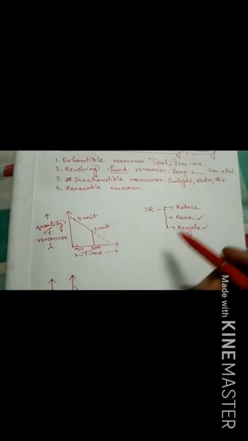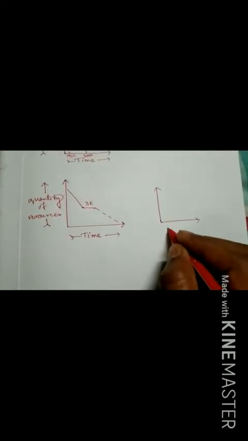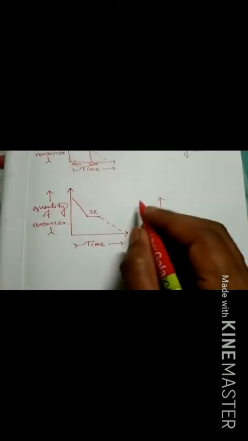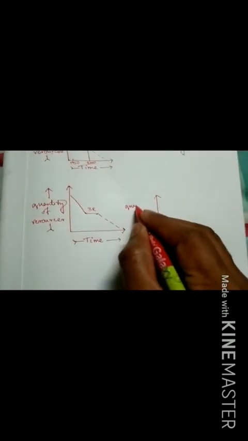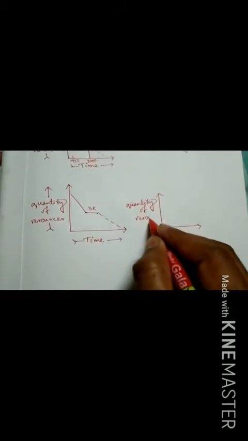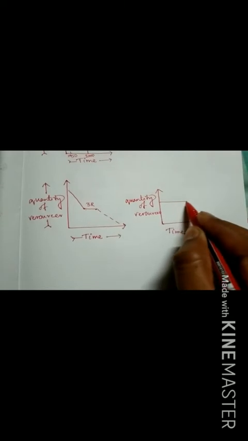Now you see this line graph. For inexhaustible resources, if the x-axis denotes the time and the y-axis denotes the quantity of resources, the line graph looks like a steady flow, which is parallel to the x-axis.